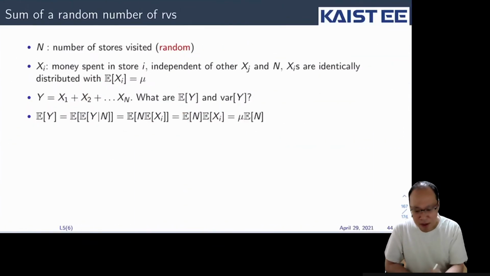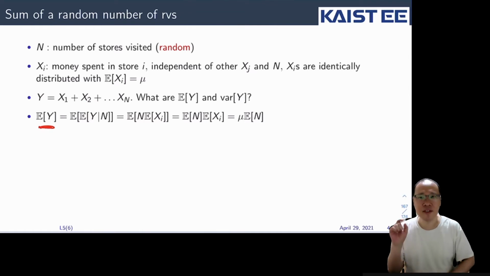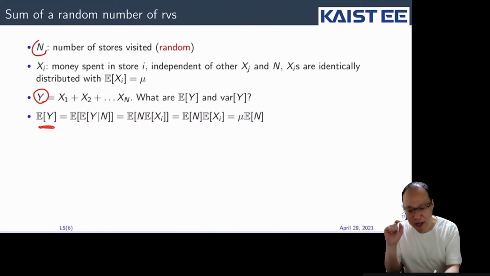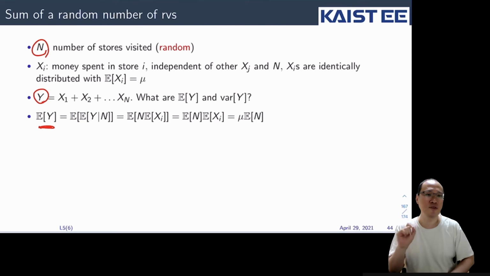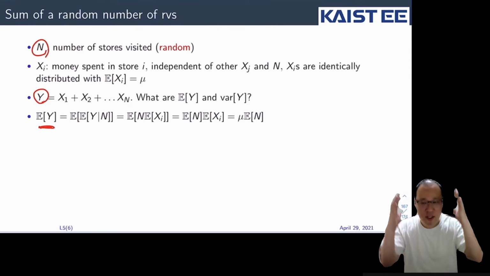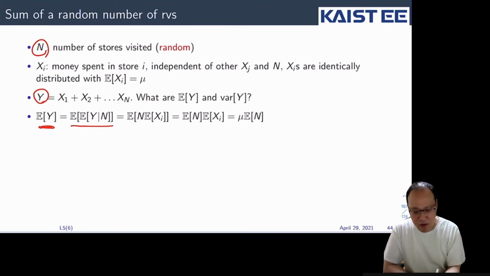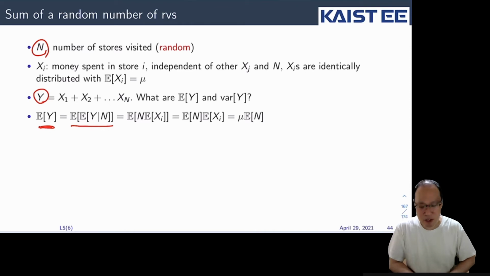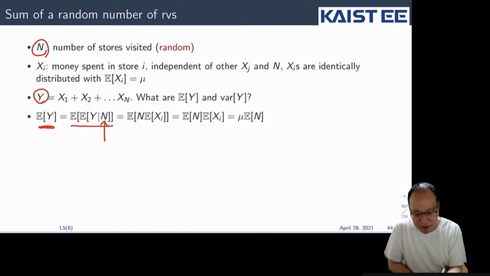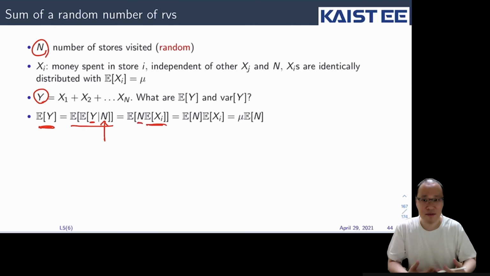Okay, let's compute the expectation. Since there are two random parts, Y and N, whenever we have two random variables and need to compute the expectation, we need to think about the law of iterated expectations. So that is equal to the expectation of the expectation of Y given N. If N is given, then the expectation of Y is N multiplied by the expectation of Xi, because N is given.